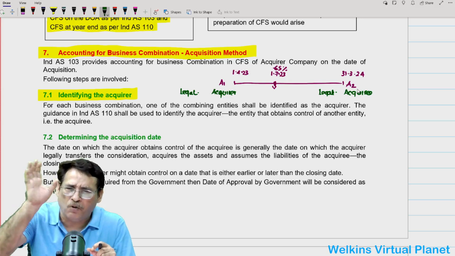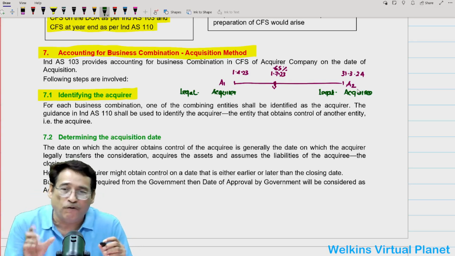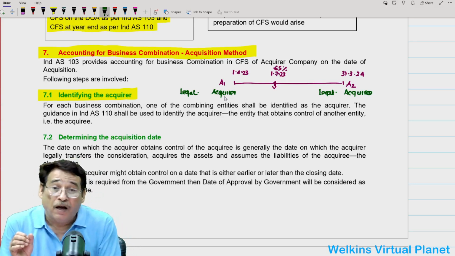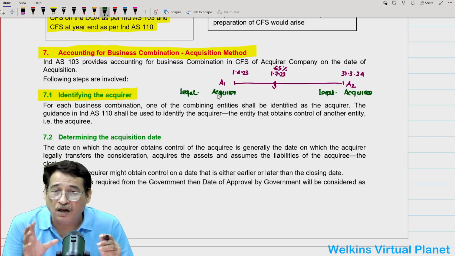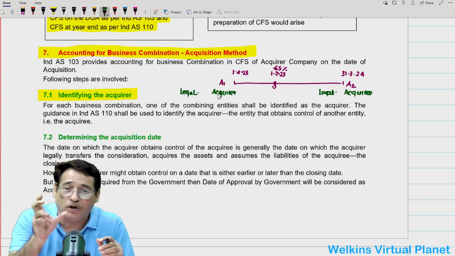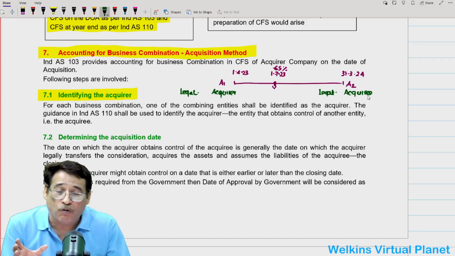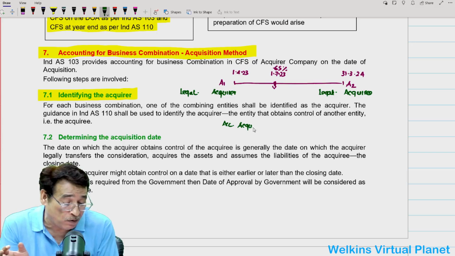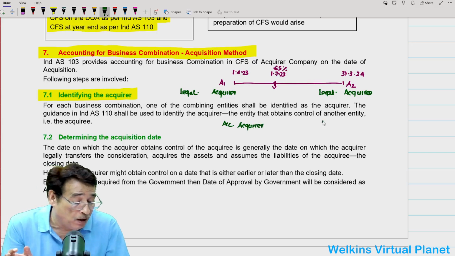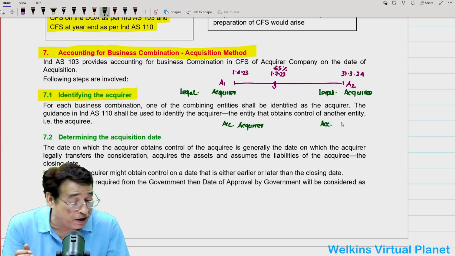However, on some rare occasions, it may happen that for the purpose of accounting, the acquirer company may not be considered the accounting acquirer. Are you getting my point or not? So there are two different connotations which we need to understand here. One is legal acquirer and legal acquiree. And another term which we are going to use is accounting acquirer and accounting acquiree. You need to acclimatize yourself with these two terms. That is very important.